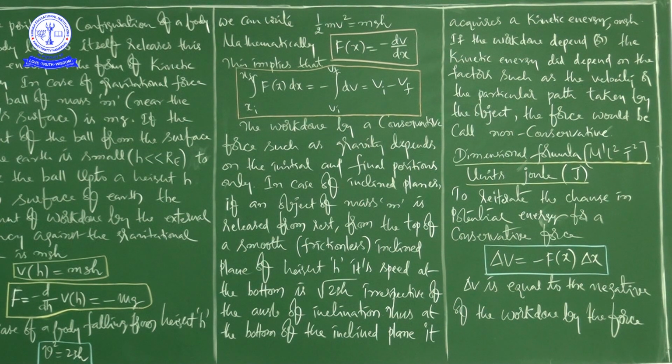What he is saying is, the gravitational potential energy of the object at height h will be converted, will manifest in the form of kinetic energy just before reaching the ground. So there is no gain of energy, there is no loss of energy.